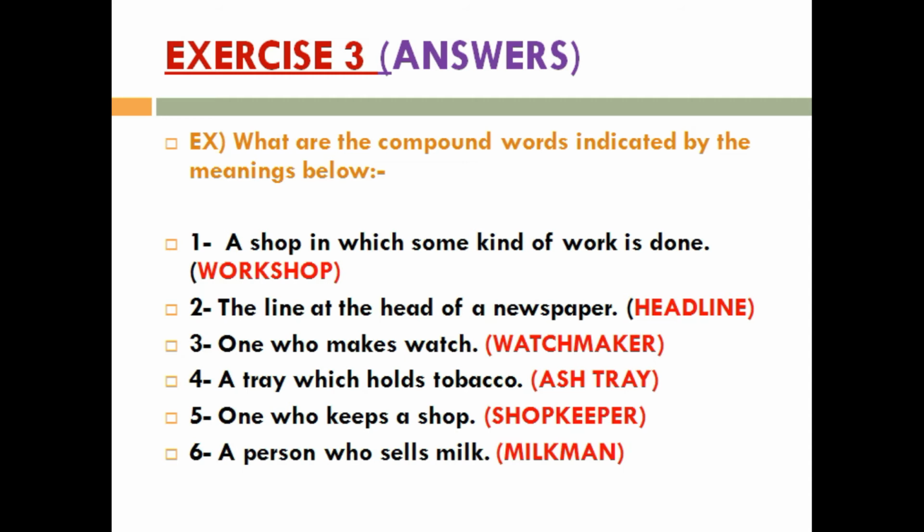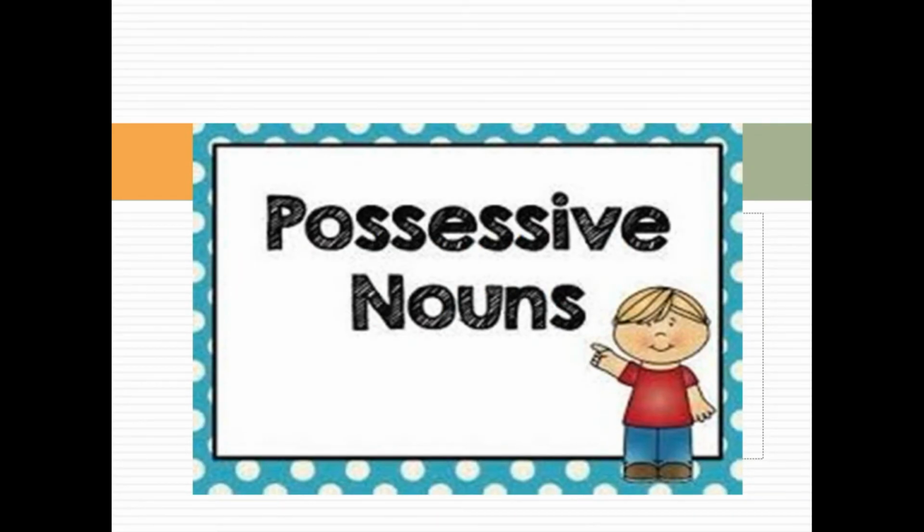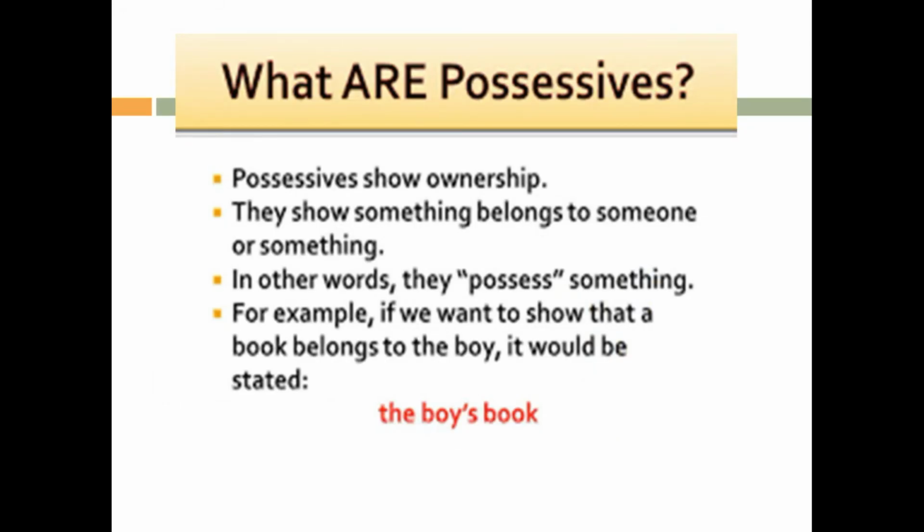Children, I hope now you have understood what compound nouns are. Okay? Now the new one is possessive nouns. What are possessives? Let's read them. Possessives show ownership. They show something belongs to someone or something. In other words, they possess something. For example, if we want to show that a book belongs to the boy, it would be stated the boy's book.